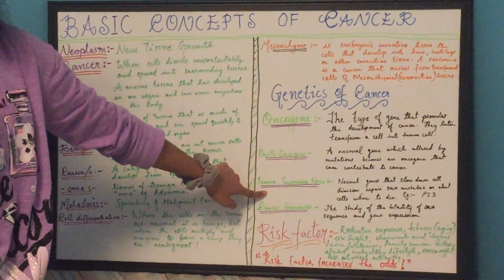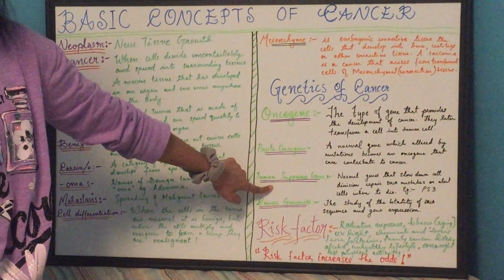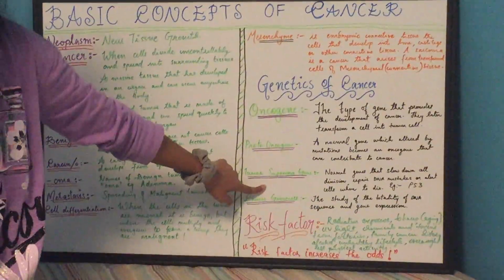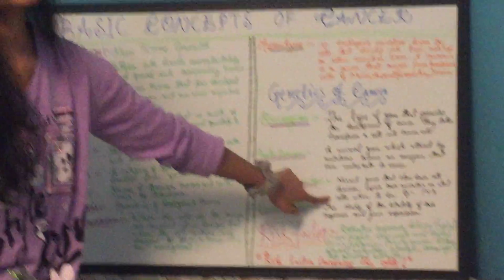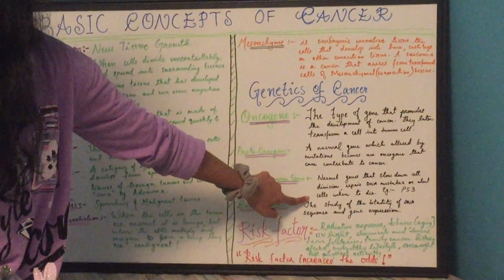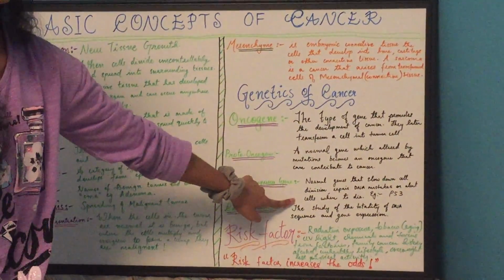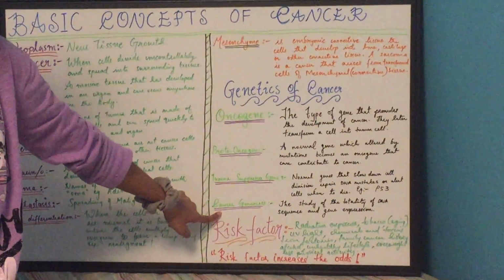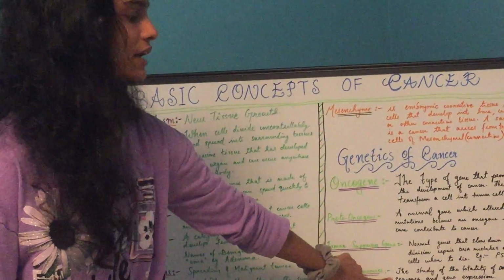The third one is tumor suppressor gene. Normal genes that slow down cell division, repair DNA mistakes, or alert cells when they die, basically known as apoptosis. So the basic example would be P53. Cancer genomics is a study of totality of DNA, sequence, and gene expression.